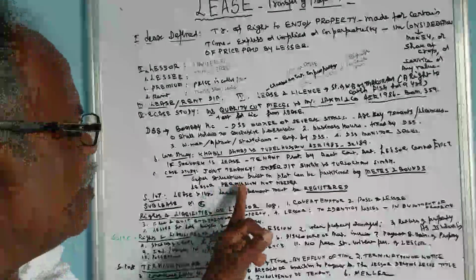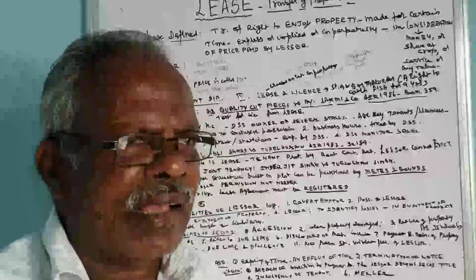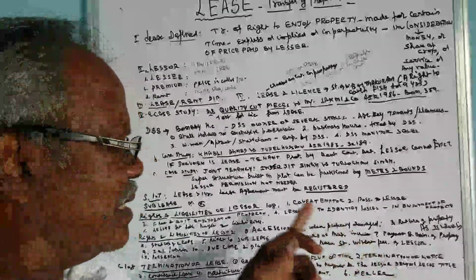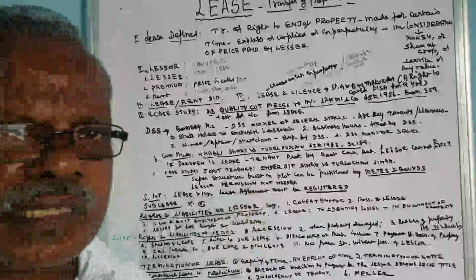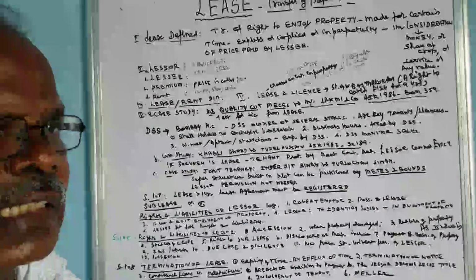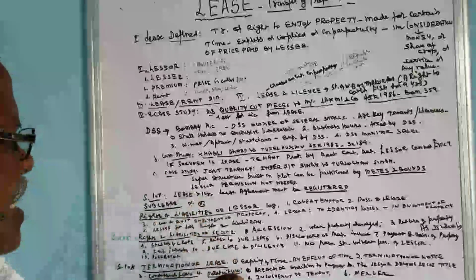Then lessor permission is not needed. So each and every tenant can have their own metes and bounds. That is called joint tenancy. The lessor permission is not needed. So that is as regards the joint ownership, joint tenancy.